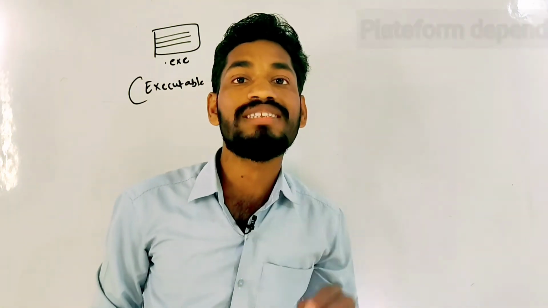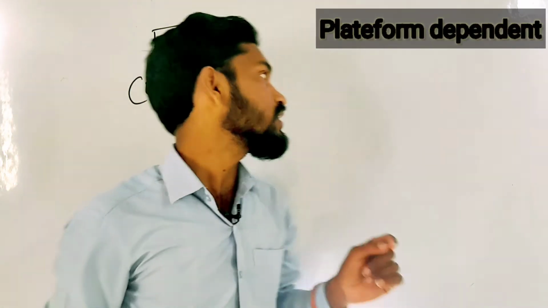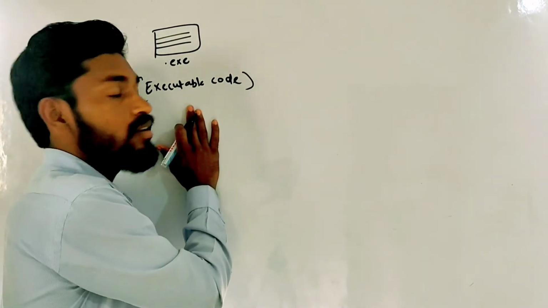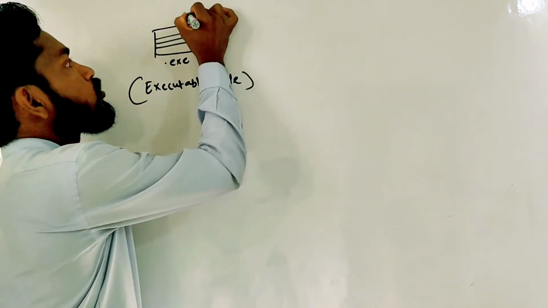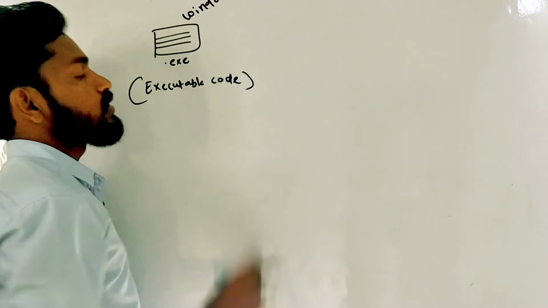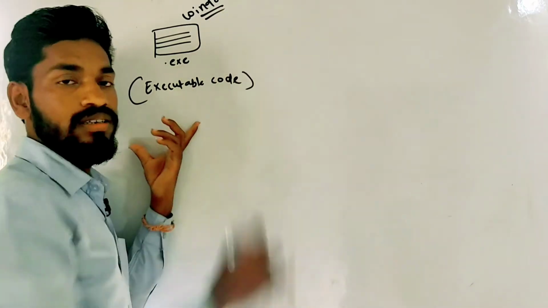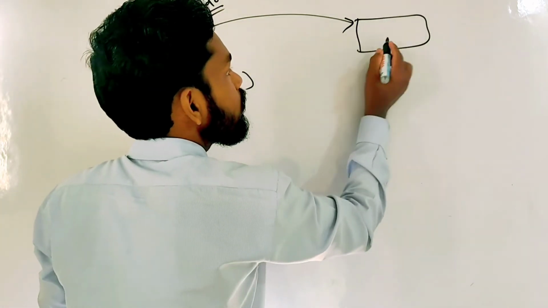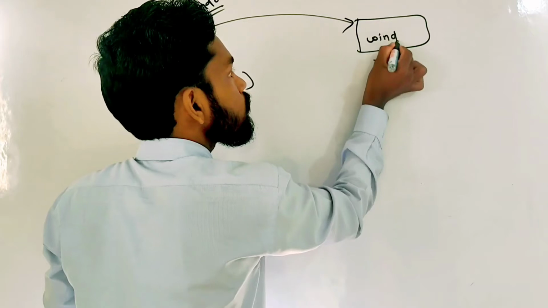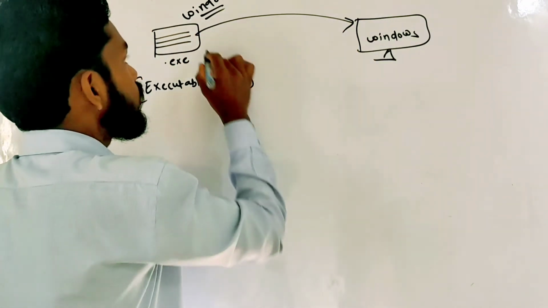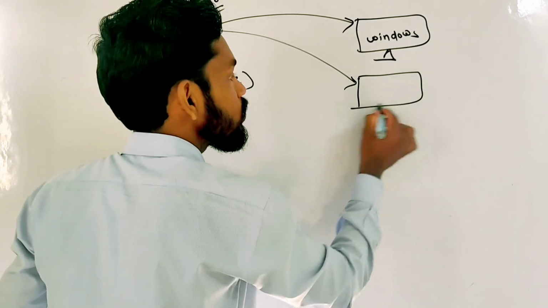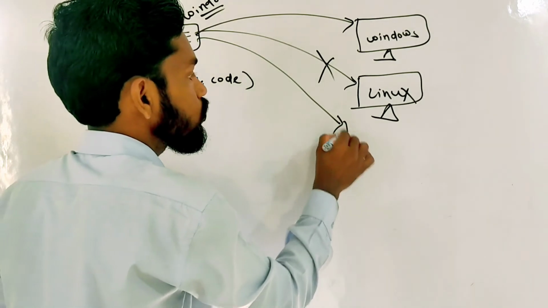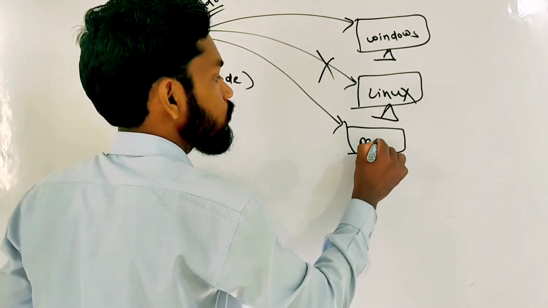Now we need to discuss what exactly is meant by platform dependent. See here. Suppose this is an executable file generated in the Windows operating system. I can execute this executable file only and only in the Windows operating system. I cannot execute it in Linux. It is not possible. I cannot execute it in the Mac operating system.